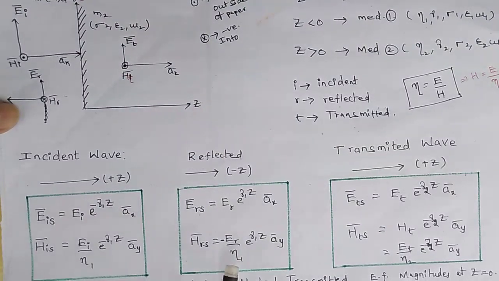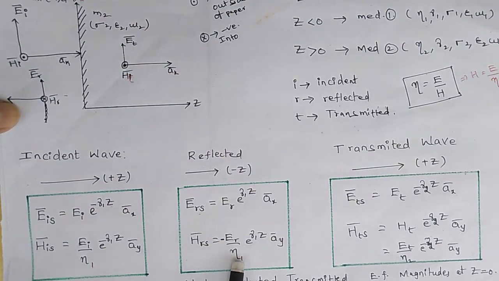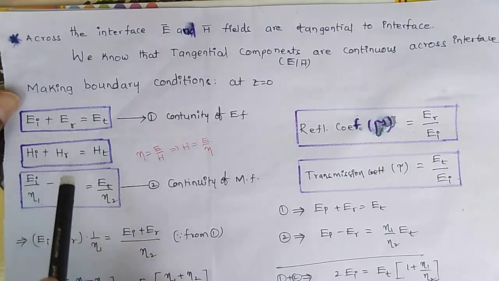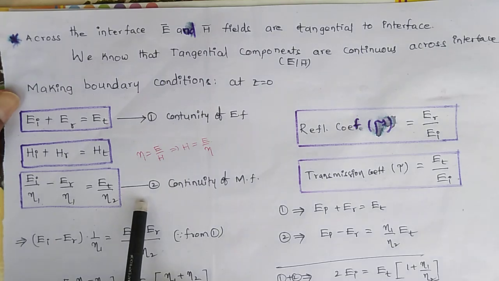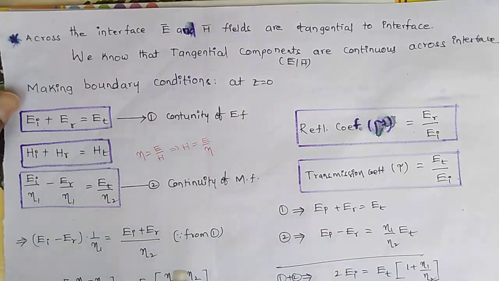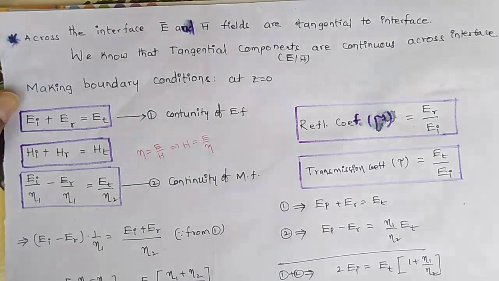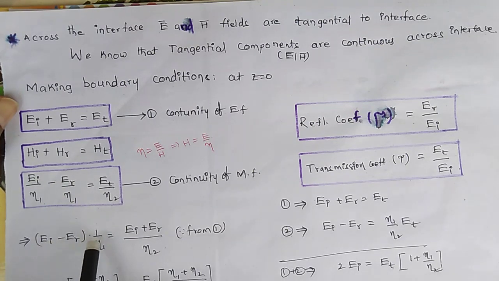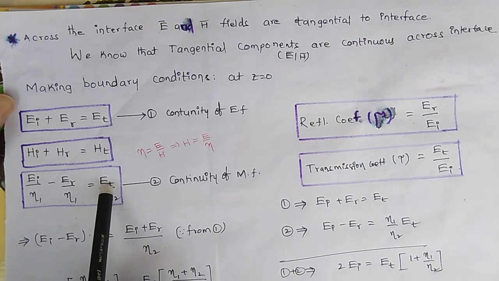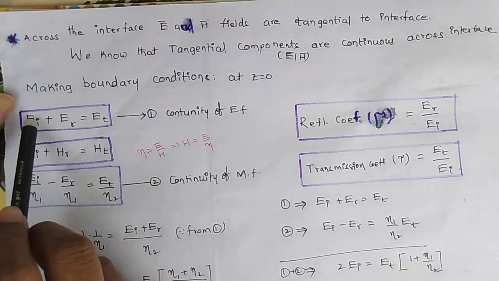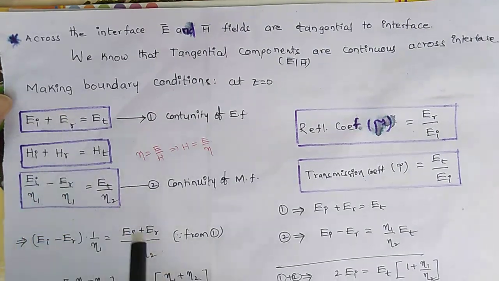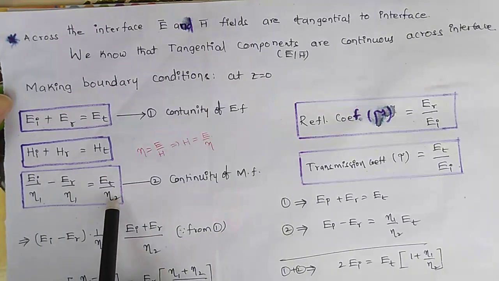From this I am substituting minus Er by eta 1. This is the first equation, this is the second equation, the continuity equations of the electric field as well as the magnetic field. From the second equation I am taking 1 by eta 1 common, so Ei minus Er into 1 by eta 1 is equal to Et by eta 2. I know Et is equal to Ei plus Er from the first equation, so I am substituting Ei plus Er by eta 2.